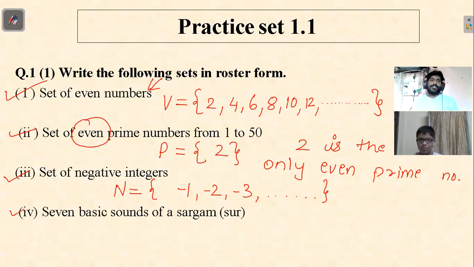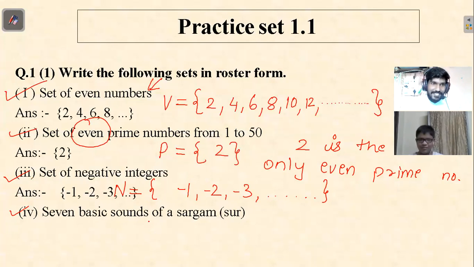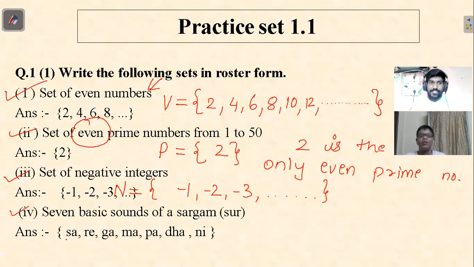And the last one will be very easy for you. The 7 basic sounds of Sargam, that is the 7 notes. Do you know what they are? No, sir. You don't know? These are the notes: Sa, re, ga, ma, pa, da, ni.